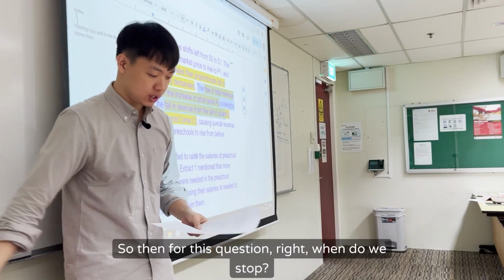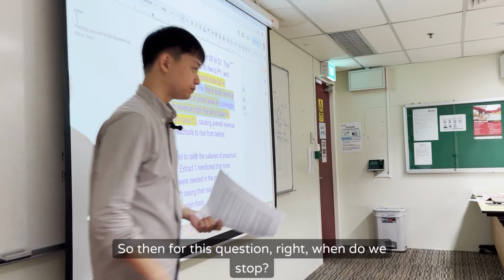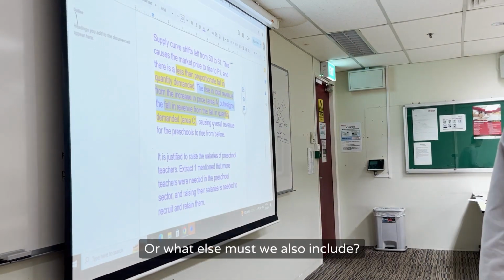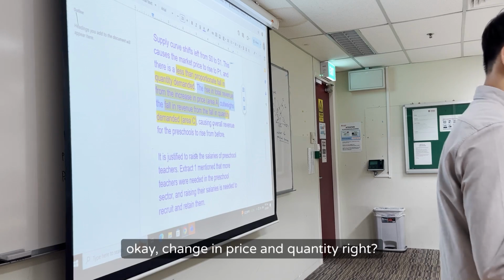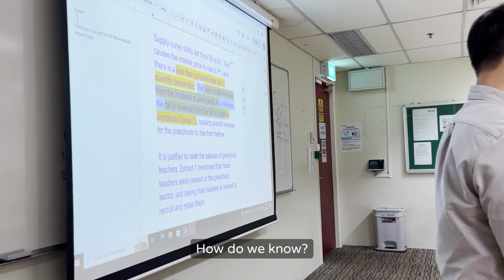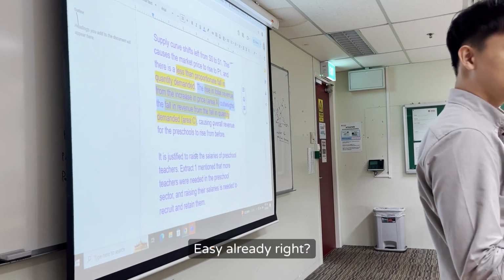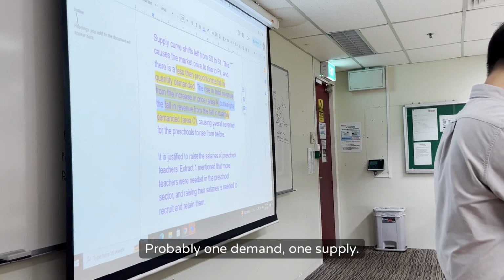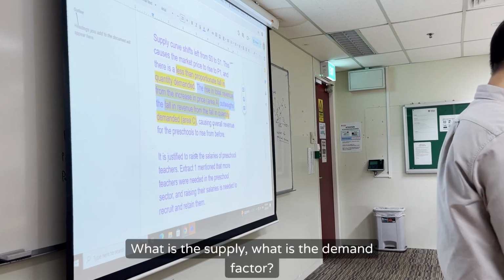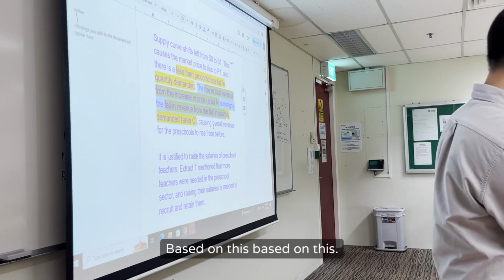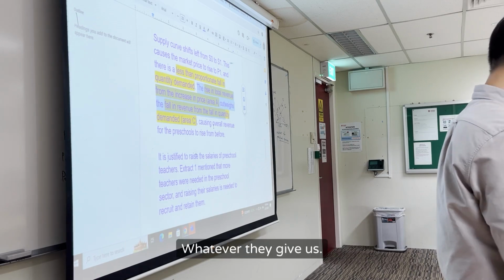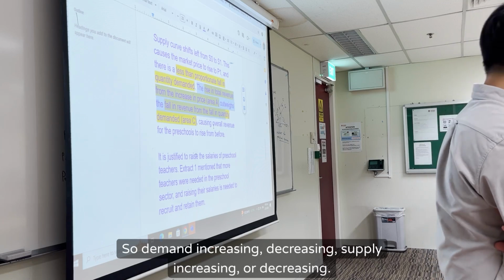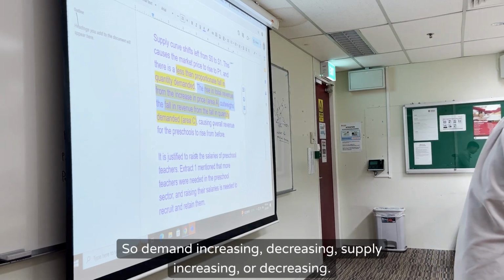So for this question, when do we stop? Can I just explain the 2 factors, then finish? Or what else must we also include? Okay, change in price and quantity, right? How do we know? Market. Okay, easy already, right? Everything makes sense. So probably 1 demand, 1 supply. What is the supply factor? What is the demand factor? Based on this, whatever they give us. So demand increasing or decreasing, supply increasing or decreasing?